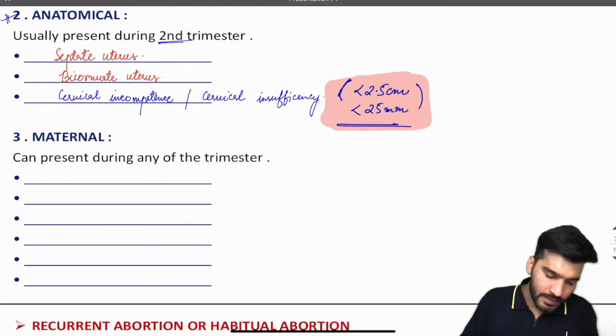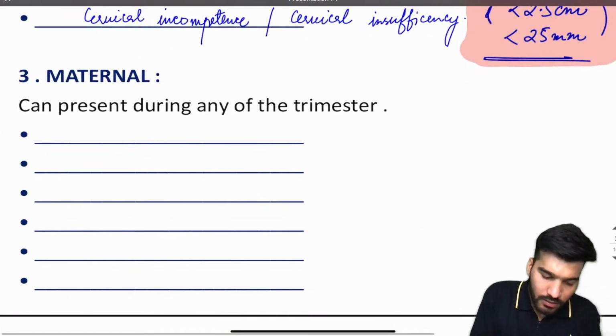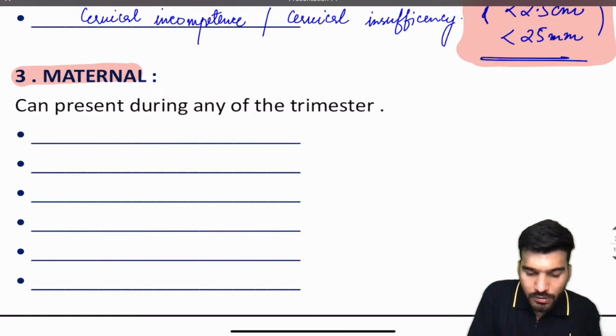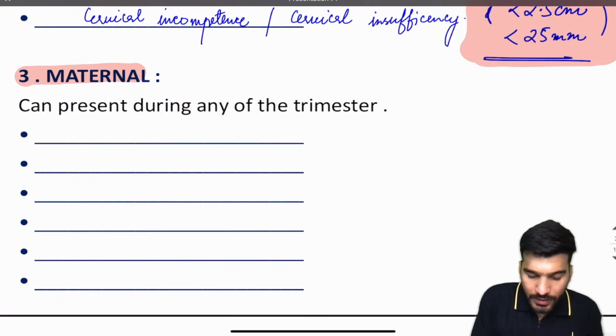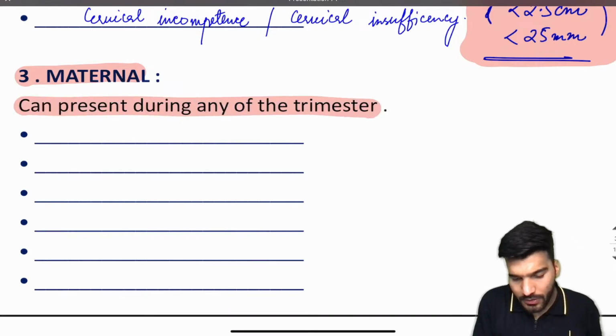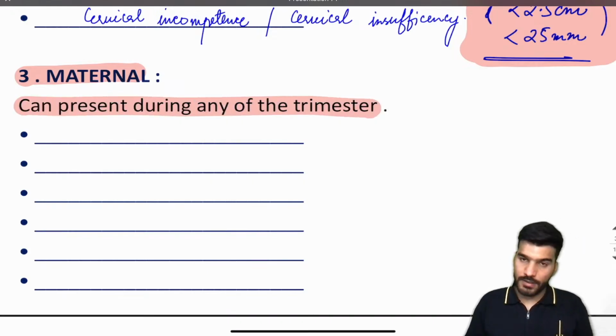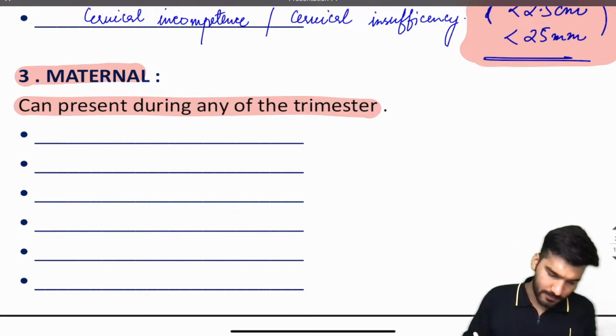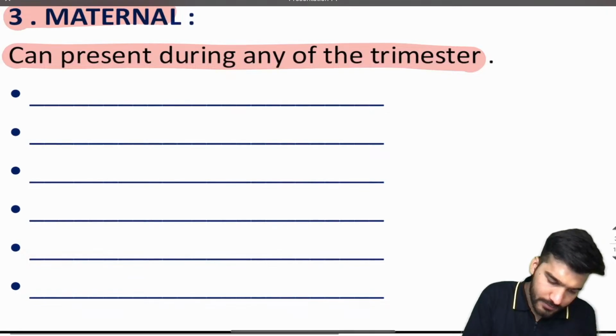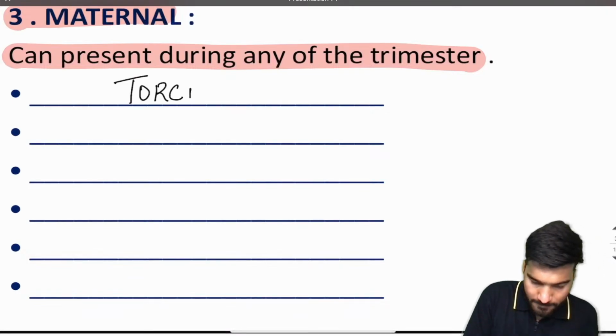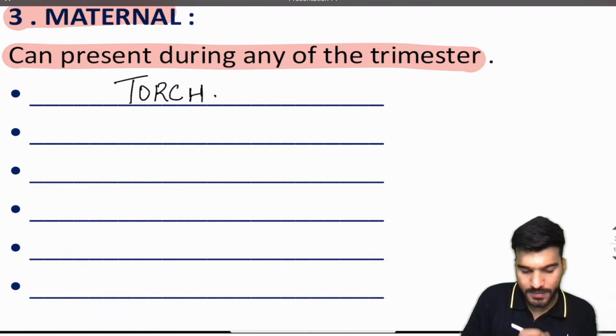Okay, now if we discuss the maternal causes, these can be present during any of the trimesters. What can be the maternal causes? First of all, TORCH infections: toxoplasmosis, other, rubella, CMV, and herpes.